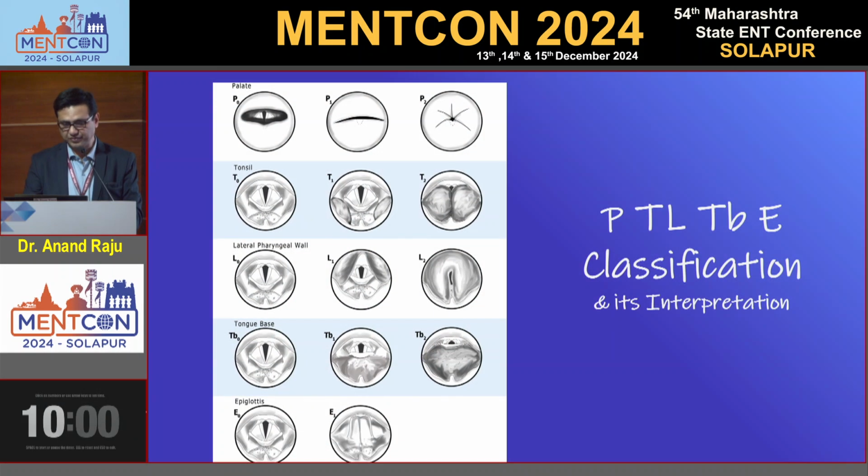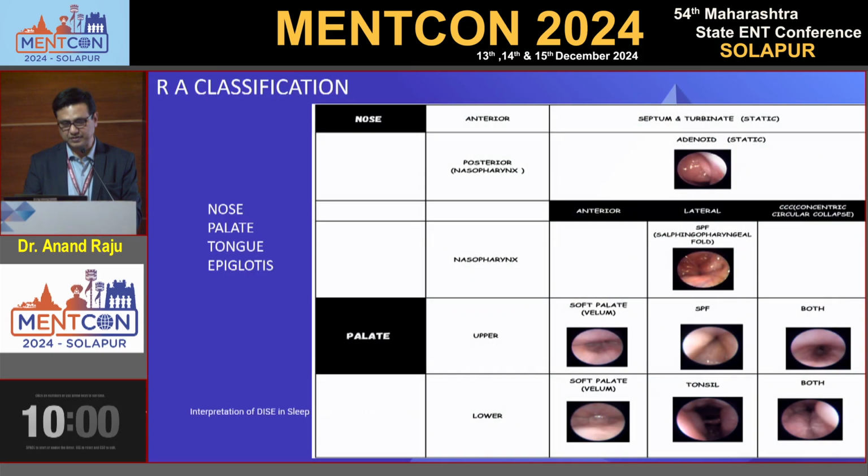So all this classification talks about this thing. This is my own classification I introduced recently. I observed the nose and divided it into anterior and posterior. Anterior is septum and turbinate, a static obstruction. Posterior nasopharynx is static by adenoid, then dynamic by the salpingopharyngeal fold. The salpingopharyngeal fold is normally what we miss in the diagnostic endoscopy, so it also plays an important role in obstructive sleep apnea.